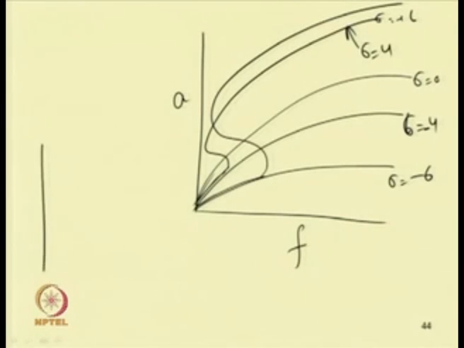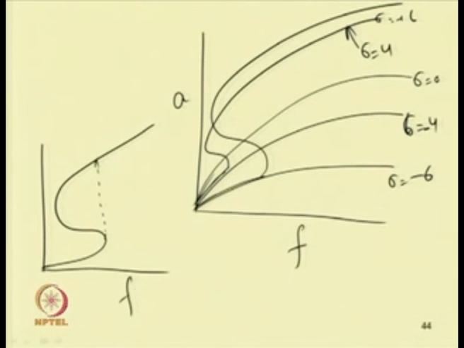So, for positive values of sigma, the forcing response curve will look like this. In this case one can clearly observe a jump up phenomenon.